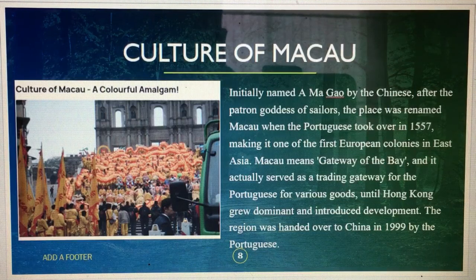In Macau culture, it was initially named Amagao by the Chinese after the patron goddess of sailors. The place was renamed Macau when the Portuguese took over in 1557, making it one of the first European colonies in East Asia. Macau means gateway of the bay, and it actually served as a trading gateway for the Portuguese for various goods. That was until Hong Kong grew dominant and introduced development. The region was handed over to China in 1999 by the Portuguese.